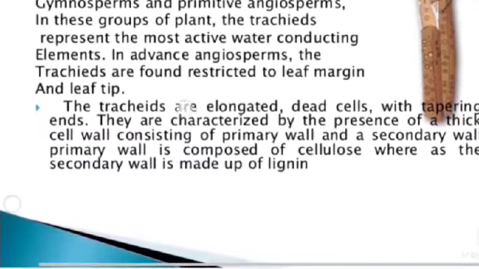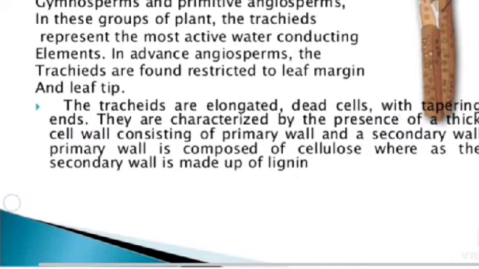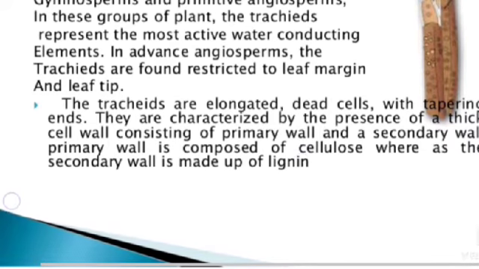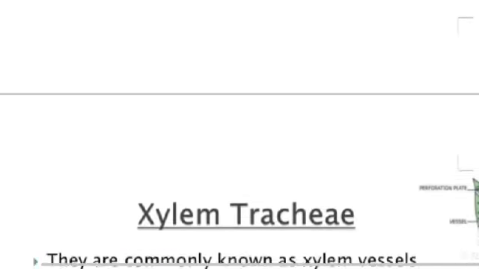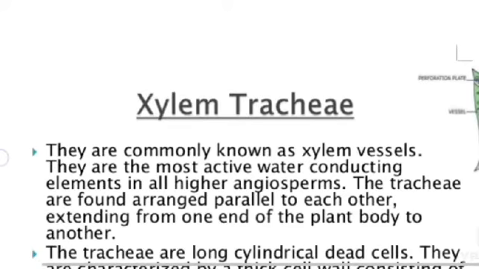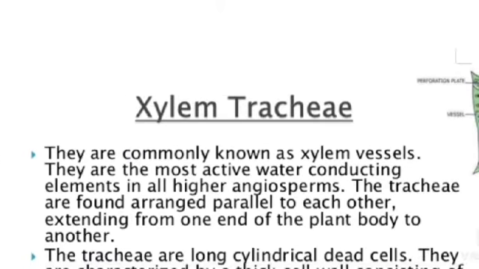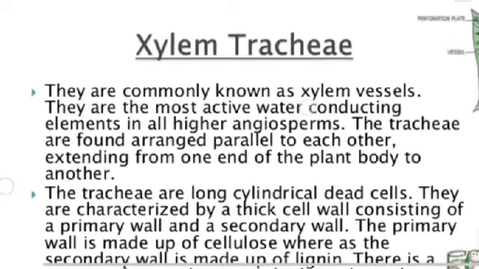The tracheids are elongated dead cells with tapering ends. They are characterized by the presence of a thick cell wall consisting of primary wall and secondary wall. The primary wall is composed of cellulose, whereas the secondary wall is made up of lignin. Xylem trachea. They are commonly known as the xylem vessels. They are the most active water conducting elements.